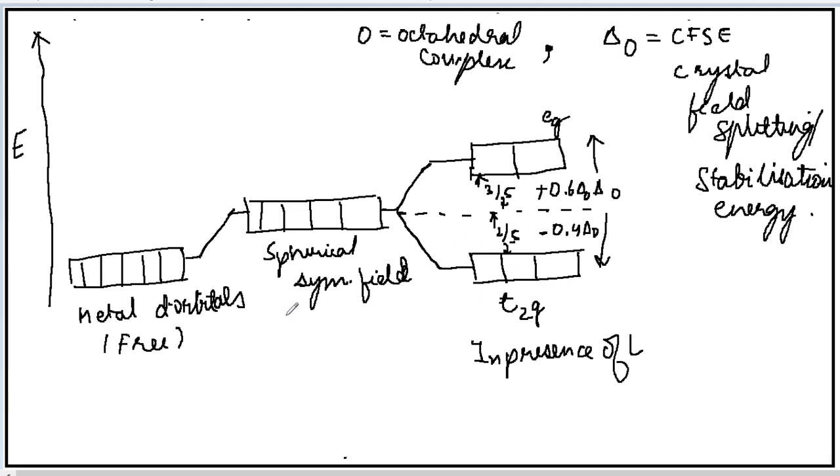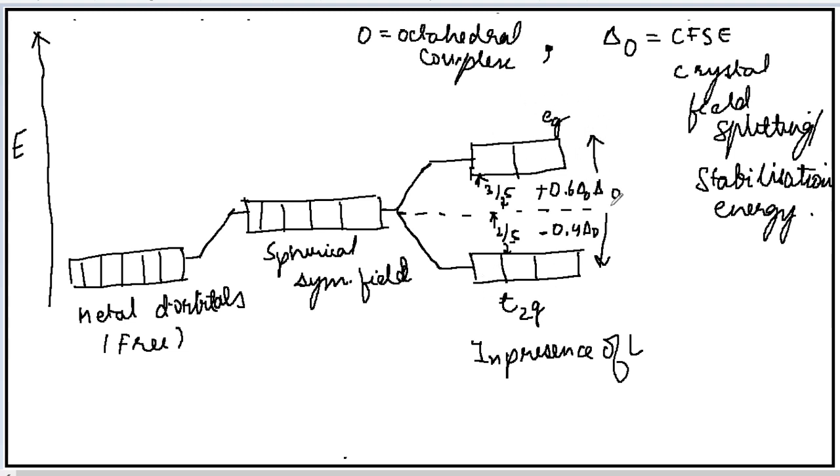So earlier the metal d orbitals had the same energy, that is, they were degenerate. If you provide some symmetrical field, if some anion is present, then the energy will be raised, but they will not split. But in presence of ligand, they will split into T2g and Eg sets, the three degenerate orbitals and the two degenerate orbitals.